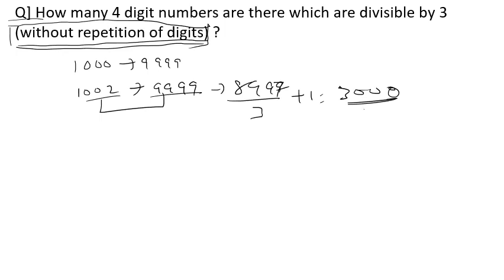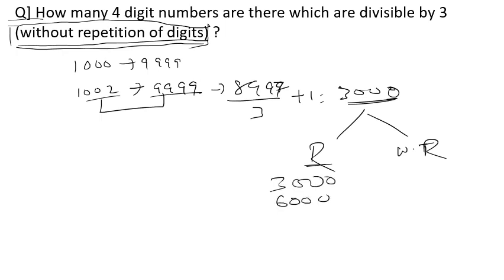If you answered as 3000, you have ignored this condition, without repetition of digits. In this 3000, there will be numbers like this, where repetition is there and where without repetition is counted. Repetition numbers like 3000, numbers like 6000, numbers like 1113, numbers like 1233, numbers like 2331.